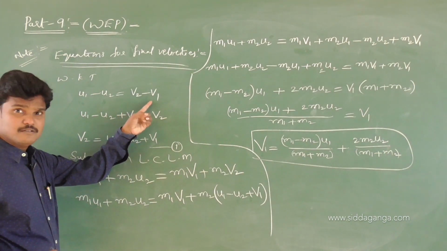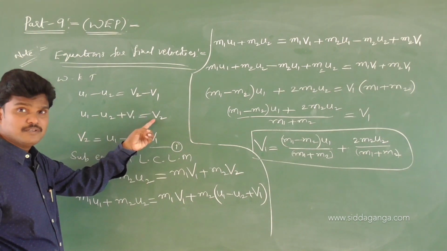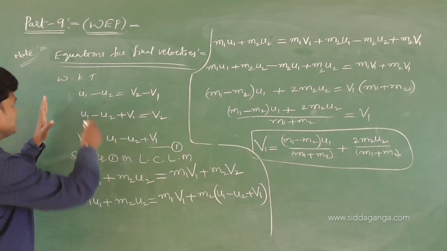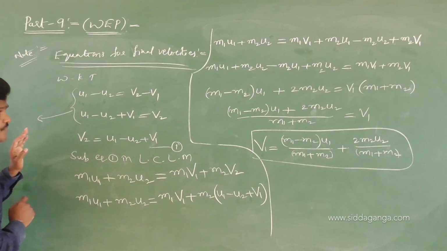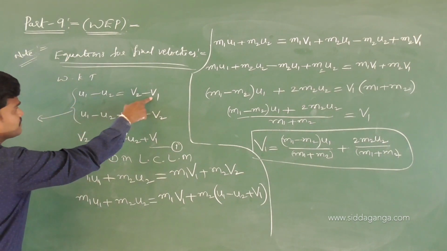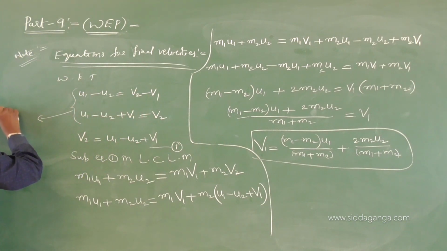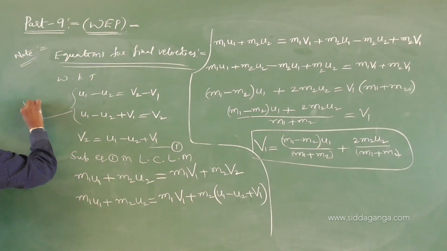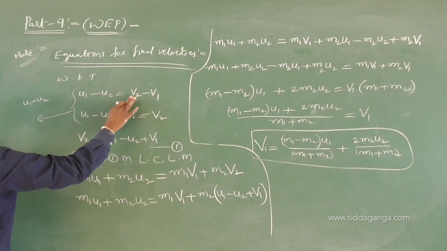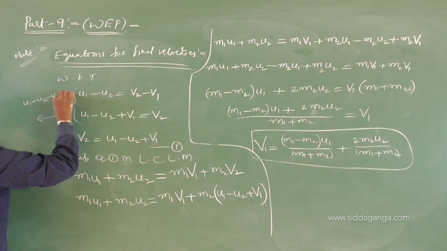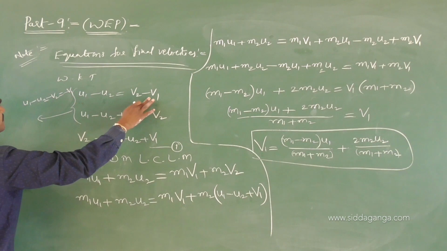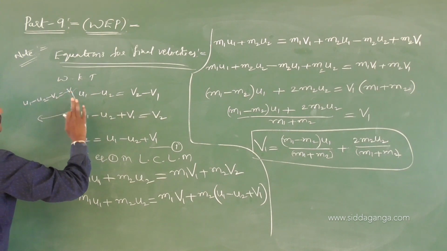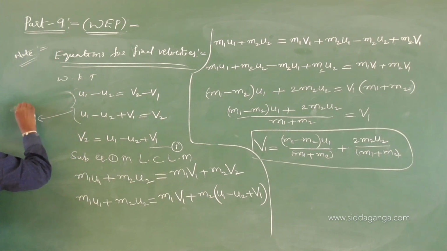So v2 minus v1, what have I written? The v2 value. To get v2 at the end, what you have to do is, from this equation, okay, don't write, just listen. From this equation, u1 minus u2 is equal to v2 minus v1. Take this v2 to the left, minus v2, which is equivalent to minus v1, and substitute this v1 value.